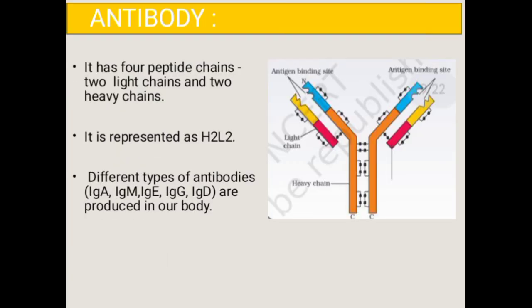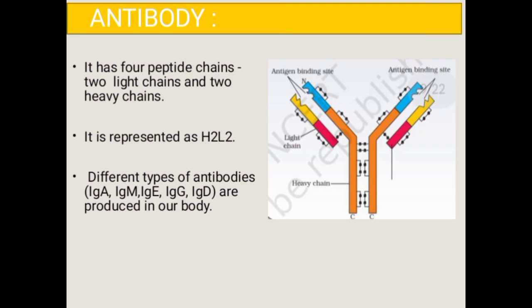This is the diagrammatic representation of an antibody. In this you can see the antibody has 4 peptide chains, 2 light chains and 2 heavy chains. They are called heavy because of the molecular weight. The heavy chain has a molecular weight of 50,000 Dalton and the light chain has a molecular weight of 25,000 Dalton. Because of 2 light chains and 2 heavy chains, it is represented as H2L2.